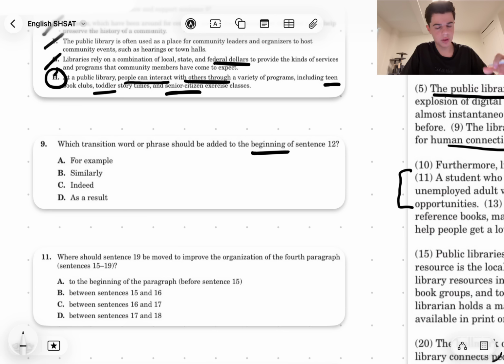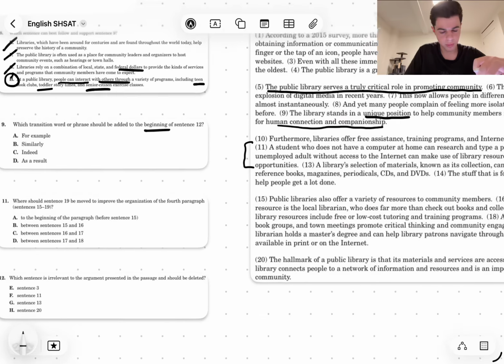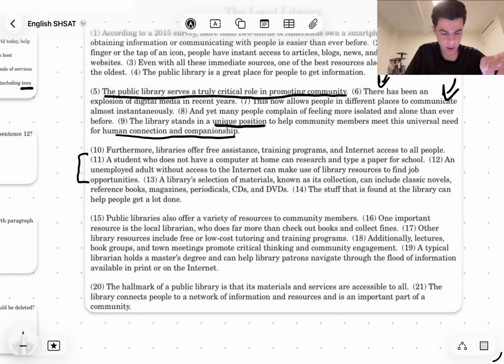Okay, so let's just go back. A, for example. A student who does not have a computer at home can research and type a paper for school. For example, an unemployed adult without access to the internet can make use of library resources to find job opportunities. That does not sound very good, right?